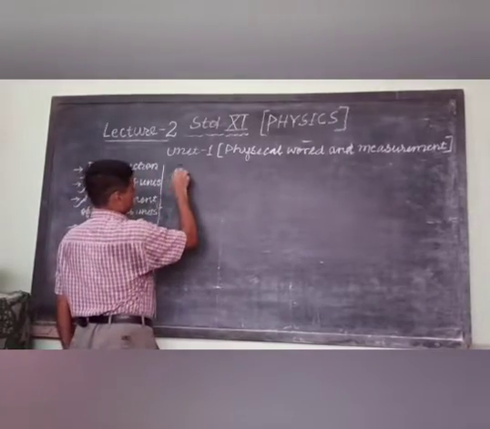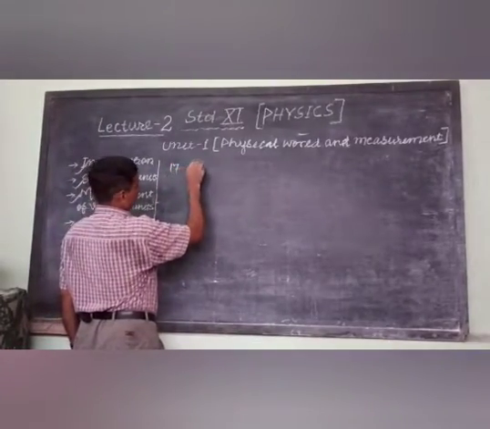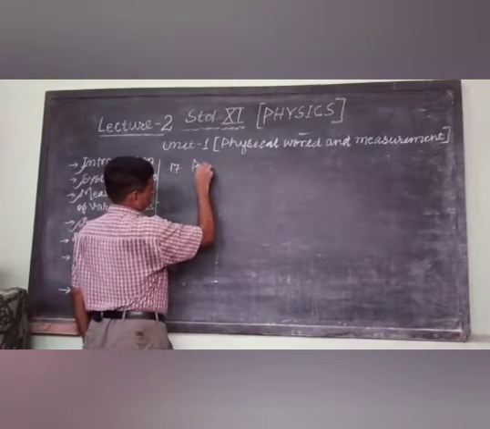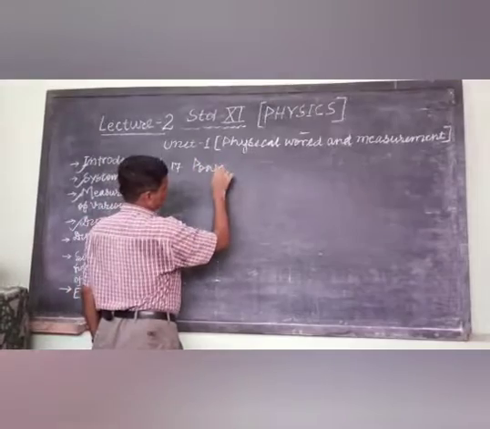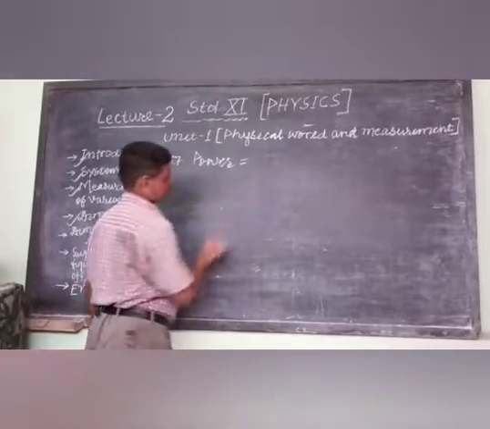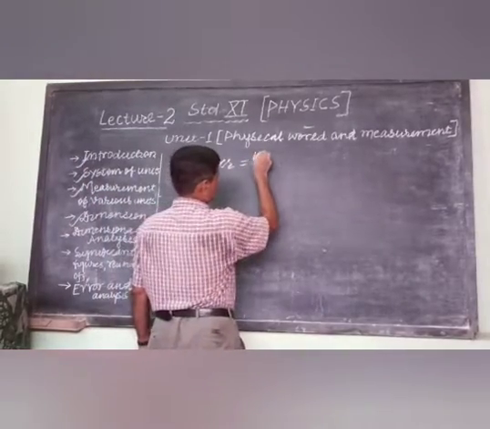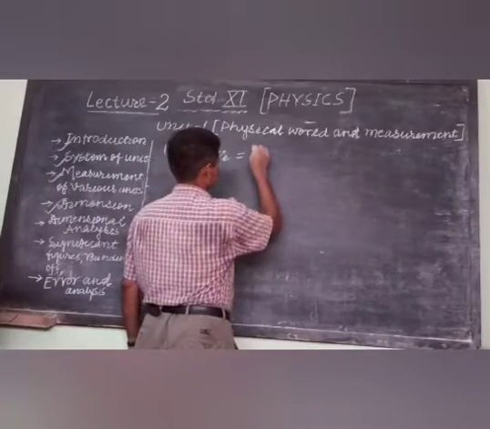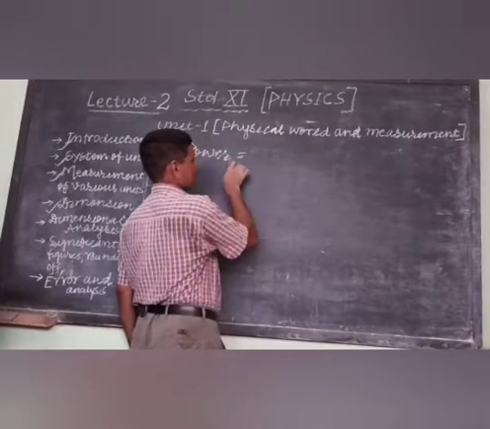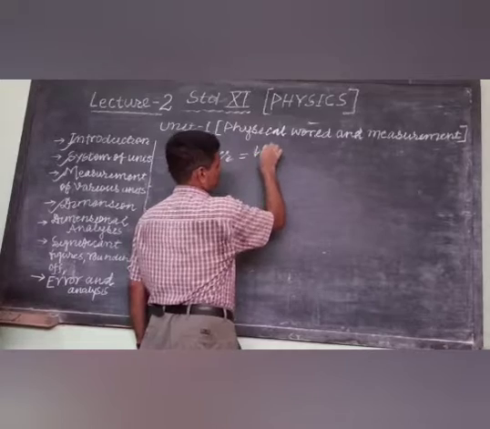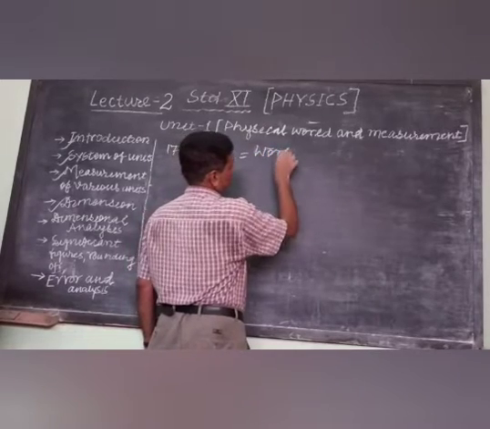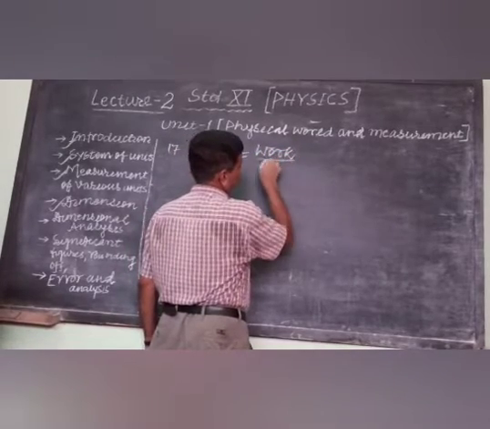Okay, come to the next number, power. Power is the rate of doing work. So it is work done by time.